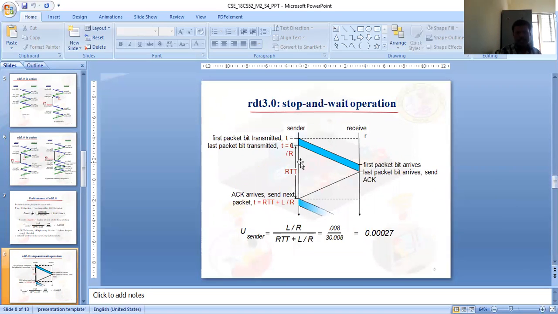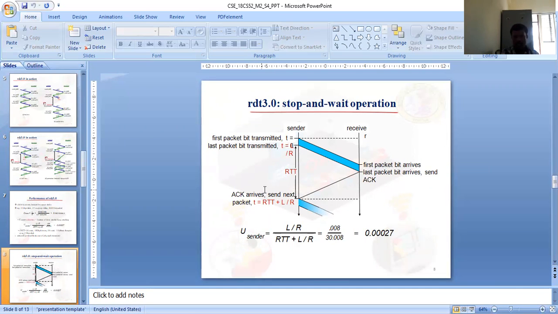This is exactly how the first packet is transmitted. The first packet is received, the last bit arrives, and the receiver sends back the acknowledgement. This is also written for the case of one round trip time: completing one packet at the sender. The first packet is transmitted at time 0. So how exactly is the complete round trip time computed?